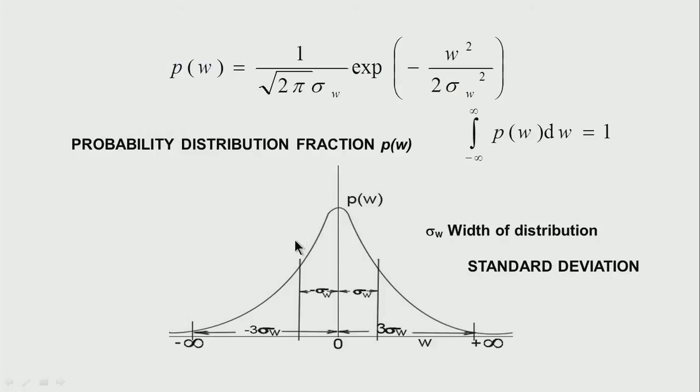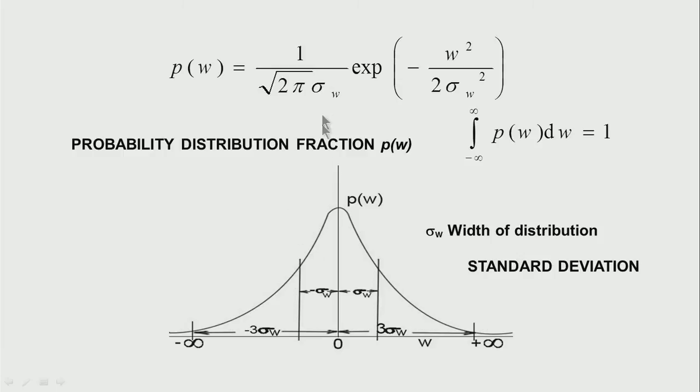We also know that if I talk in terms of probability distribution, the probability distribution Pw is equal to 1 over root pi into the standard deviation sigma, into exponential minus w squared by 2 sigma squared. This is the probability distribution fraction Pw, and I show it in this particular figure.